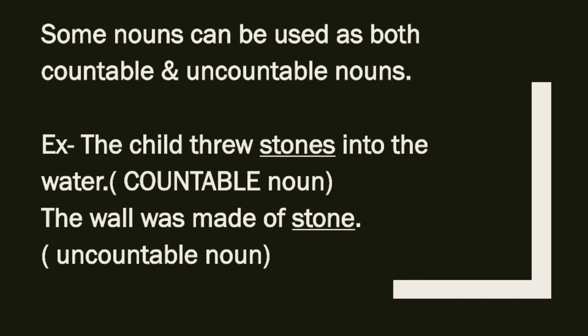Students, it is the same as we have seen in the example of glass also, glass of water and doorknob. It is the same as that. When it is used as an object, you will recognize it easily if you read the sentence carefully. If you read the sentence carefully, you'll get the meaning of whether it is used as a countable noun or an uncountable noun.